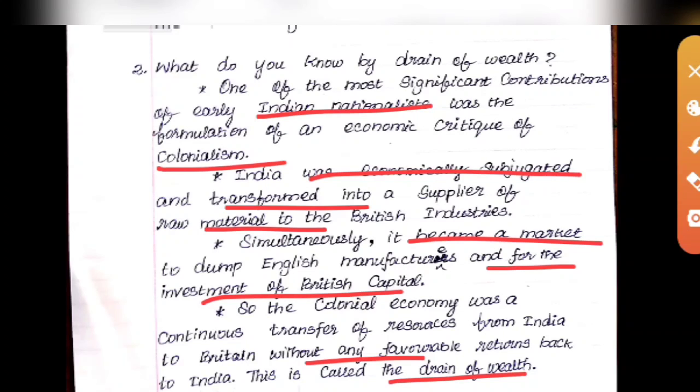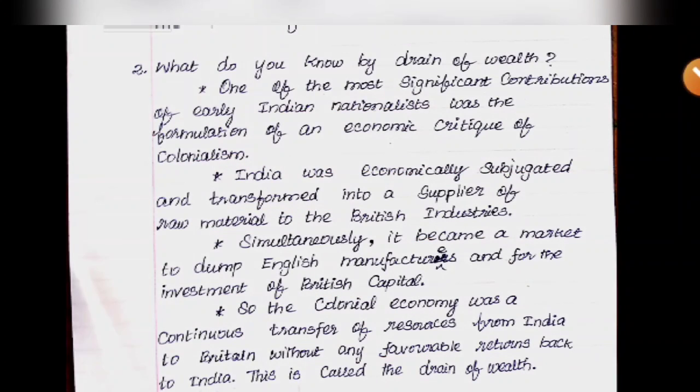So this one, the early Indian nationalists found out. Economically, they criticized the policy of the British. So what was the policy of the British? Colonialism, imperialism. So India was economically subjugated.